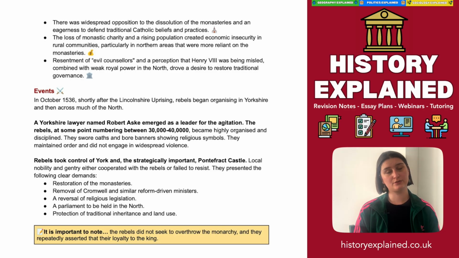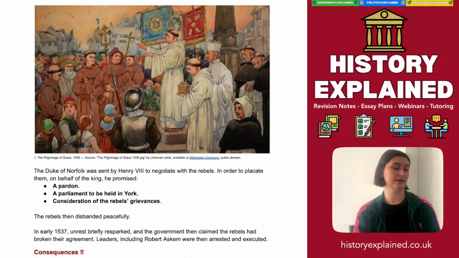Importantly, the rebels did not seek to overthrow the monarchy, and they repeatedly asserted their loyalty to the king. Their problem wasn't with King Henry VIII, but with the advice that he was being given. Initially, this all went quite well. Henry VIII sent the Duke of Norfolk to negotiate with the rebels. In order to placate them on behalf of the king, he promised a pardon to all those who engaged in the rebellion, a parliament to be held in York, and a consideration of the rebels' grievances. The rebels then disbanded peacefully.